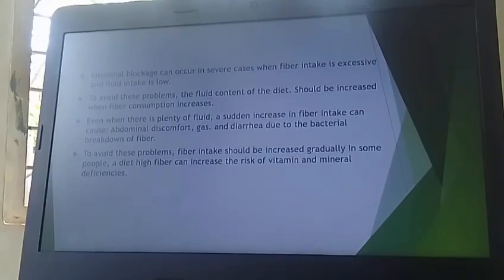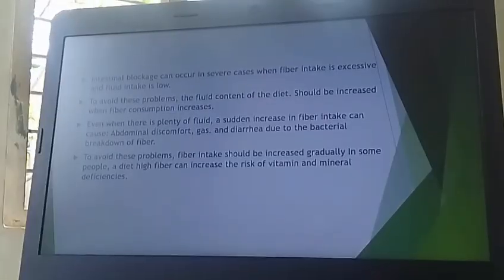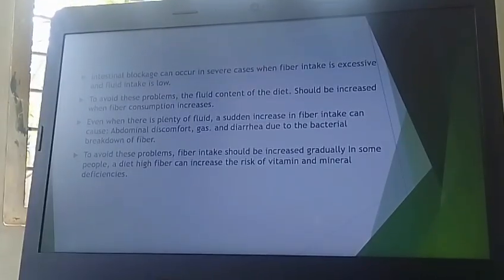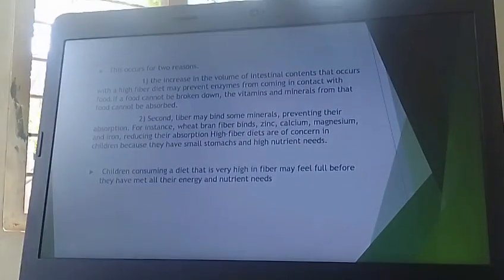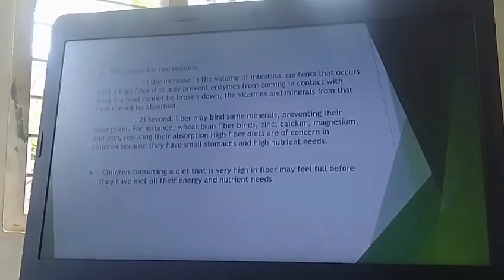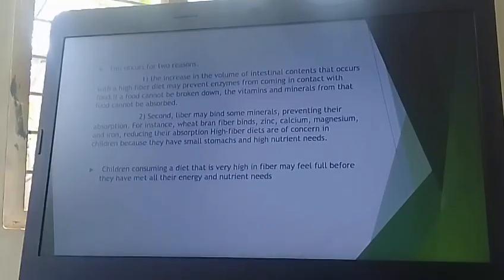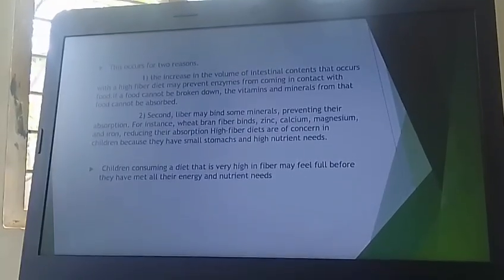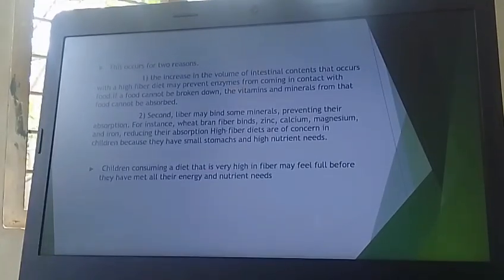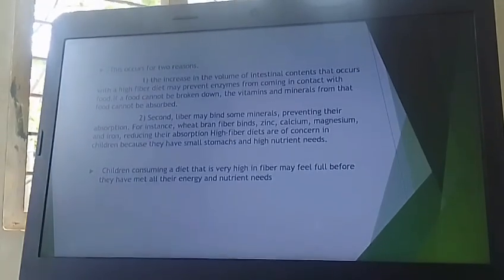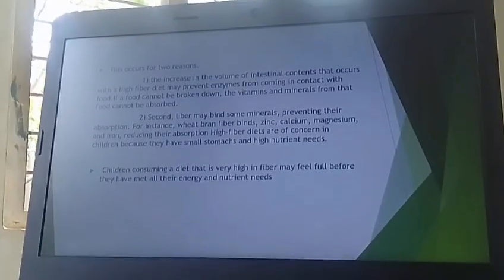In some people, a diet high in fiber can increase the risk of vitamin and mineral deficiencies. This occurs for two reasons. The increase in volume of intestinal contents that occurs with a high fiber diet may prevent enzymes from coming into contact with the food. If a food cannot be broken down, the vitamins and minerals from that food cannot be absorbed.